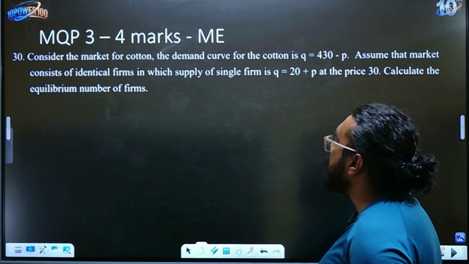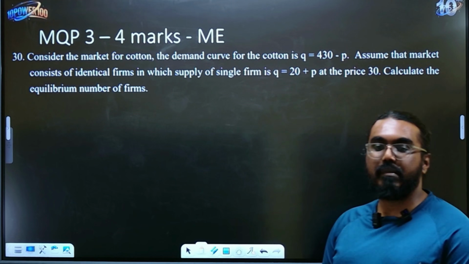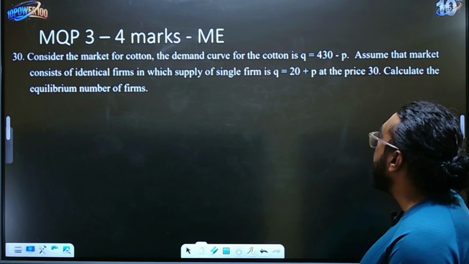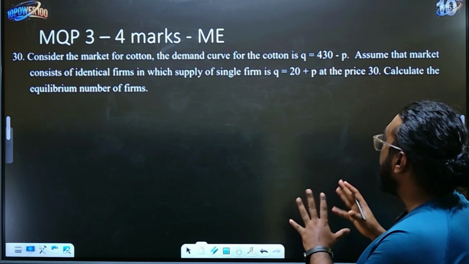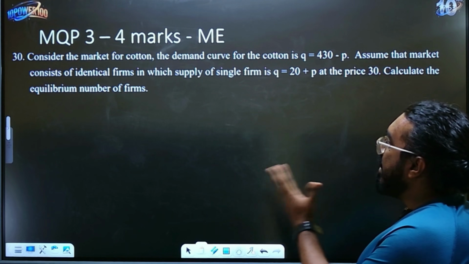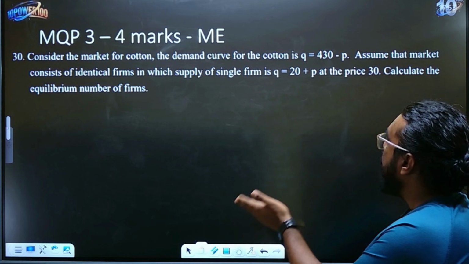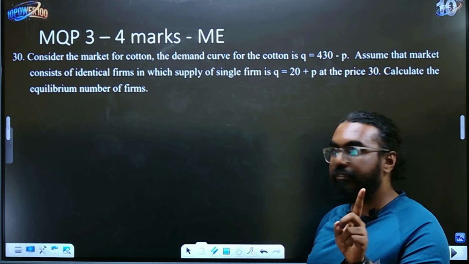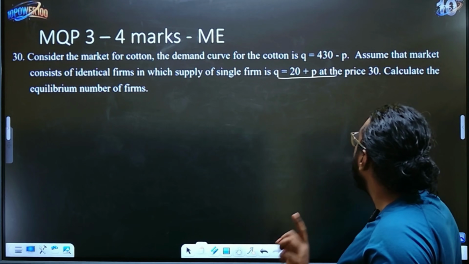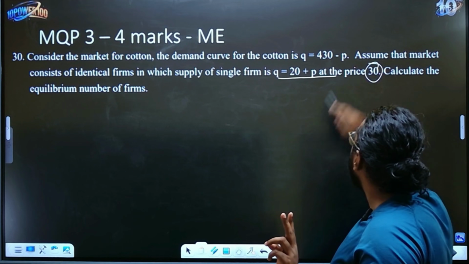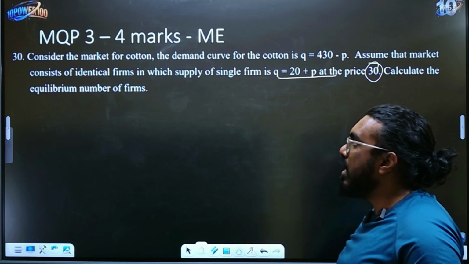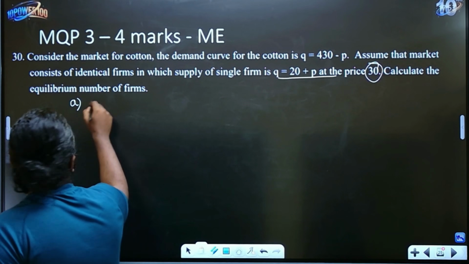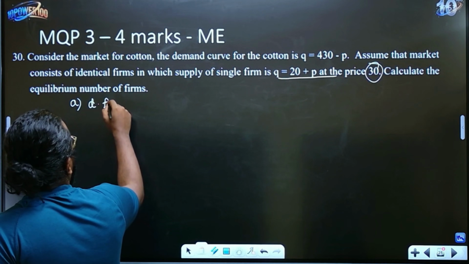There's one more question which has come from the market equilibrium lesson. In this question, they've given you the demand curve for cotton. Then they have said that the supply is mentioned in this way for a single firm. For one firm, the supply is mentioned at the price of 30. We need to find the equilibrium number of firms.